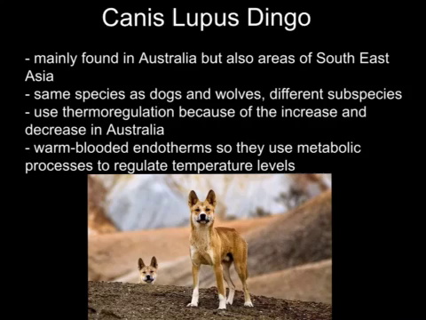Dingoes use thermoregulation to maintain their internal temperature while the heat of Australia is increased and decreased through the seasons. They are warm-blooded endotherms, which means they use metabolic processes to keep their temperature balanced with the hypothalamus set point.